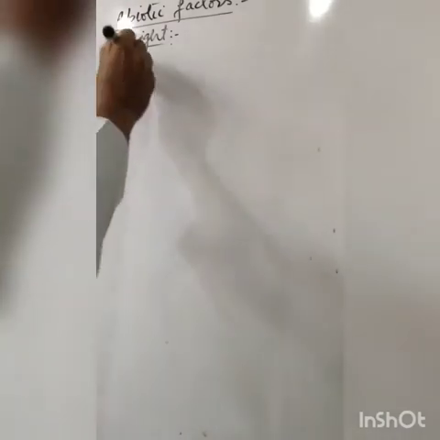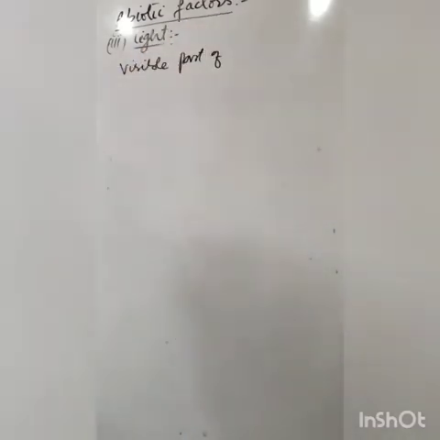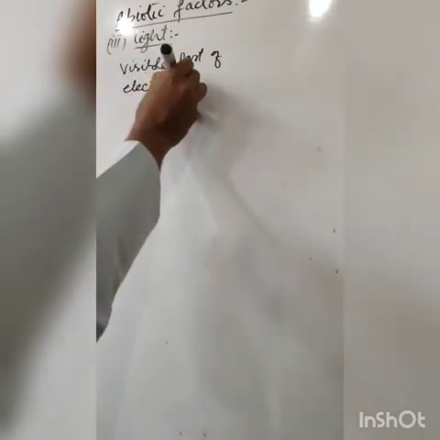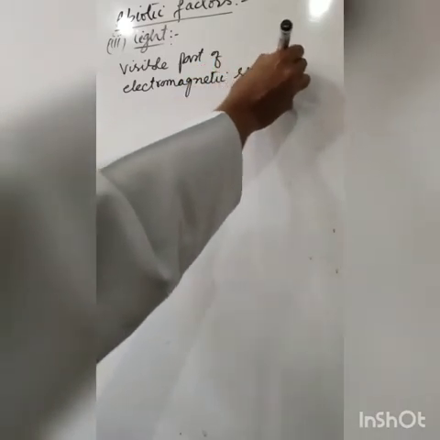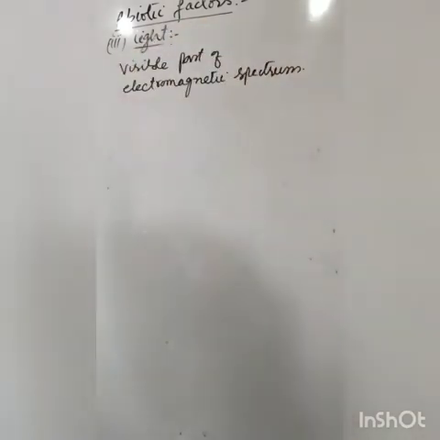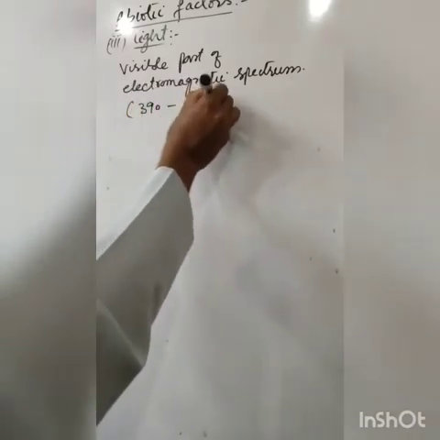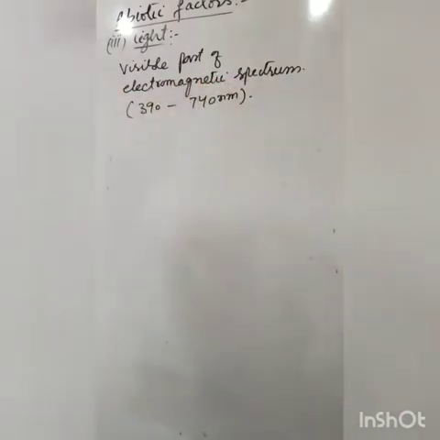Now you know that light is the visible part of the electromagnetic spectrum, and that ranges from 390 to 740 nanometers of wavelength.